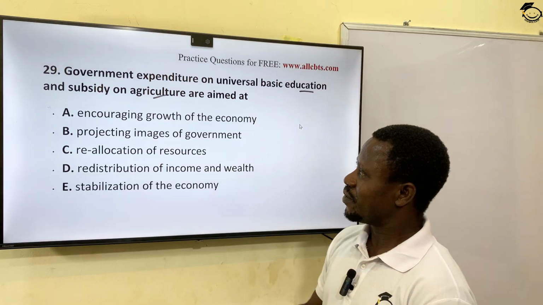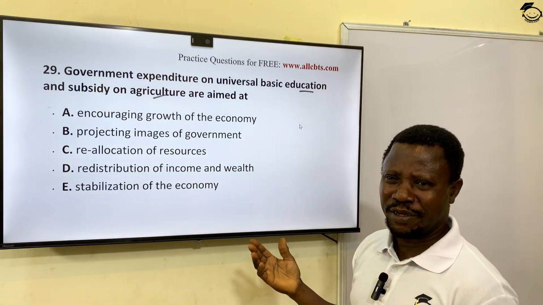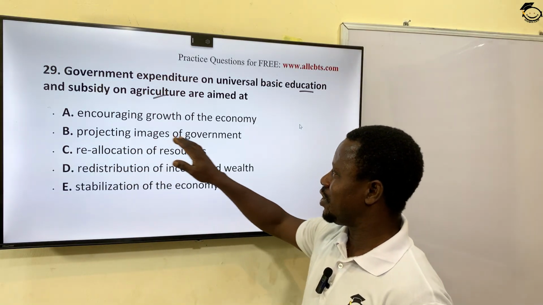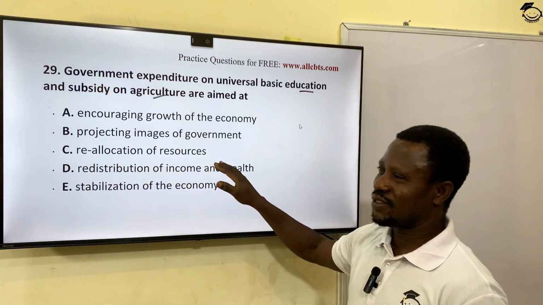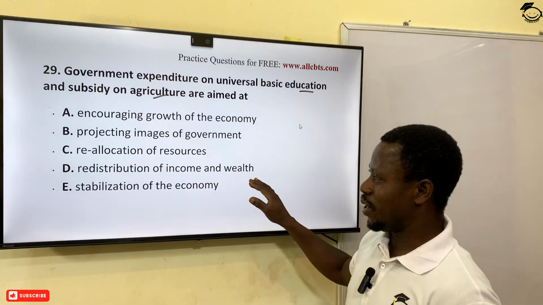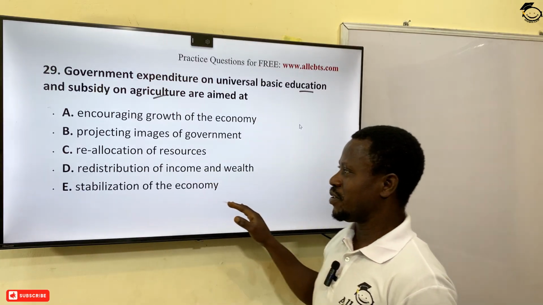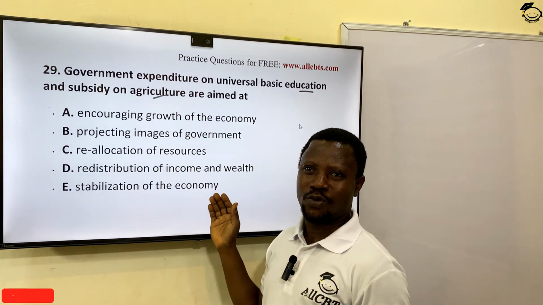A, encouraging growth of the economy. Yes, you may say that. But is that the main aim? B, projecting images of the government. That is secondary. Reallocation of resources. Allocated from where to where? Redistribution of income and wealth. Stabilization of the economy. The most correct answer here is redistribution of income and wealth.